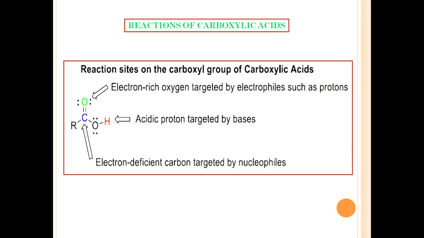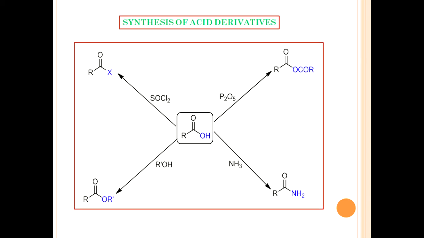One of the very important reactions of carboxylic acids is the nucleophilic addition to the carboxyl carbon of the carboxylic acids, followed by elimination of the leaving group, leading to a substitution product. In case of carboxylic acids, since the substitution takes place at the acyl carbon atom, it is known as nucleophilic acyl substitution reaction.